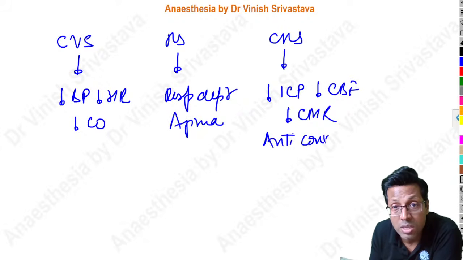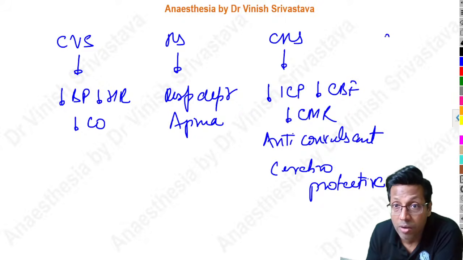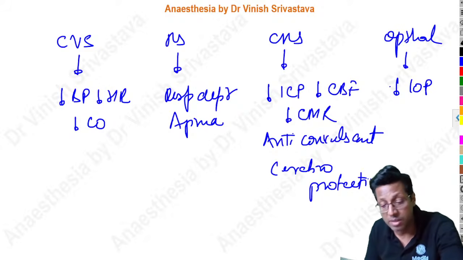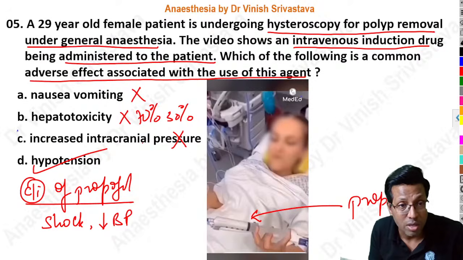And therefore, just like thiopentone, even Propofol is called a neuroprotective or cerebroprotective agent. Even in the eye, it produces a decrease in intraocular pressure. So it is kind of decreasing everything. So here you will find increased intracranial pressure is not the answer.